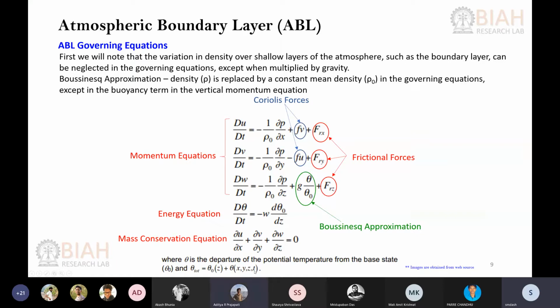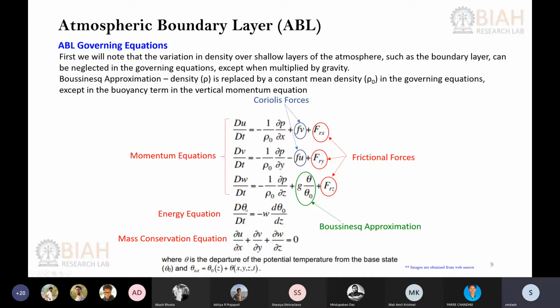On the left side of the energy equation, is that theta of x, y, z, t, or theta total? Theta of x, y, z, t. This is theta, this is theta naught. Because this is the total derivative, theta depends on all the spatial and temporal coordinates. That is the variation of the temperature.